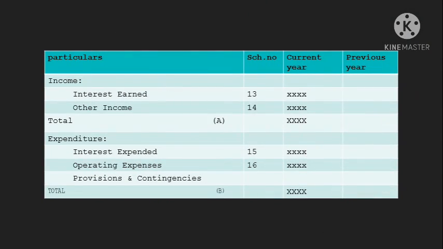Then we write those schedule values in the format and add them. The interest earned amount will be written in schedule 13, and the other income. Then we make a total, which I named A. The interest expended, schedule 15 amount, will be written here, and the operating expenses total value, schedule 16, will be written here. Then we make a total of it.